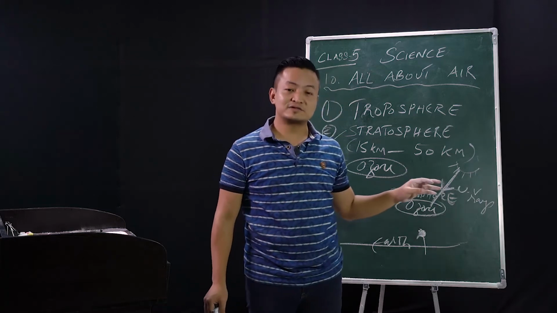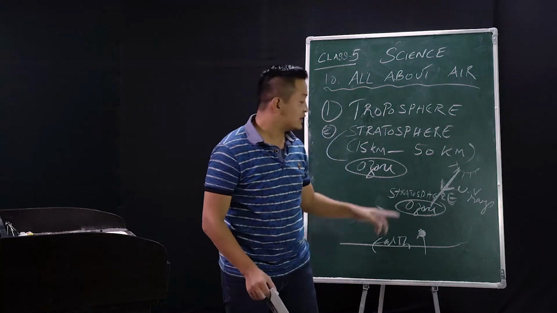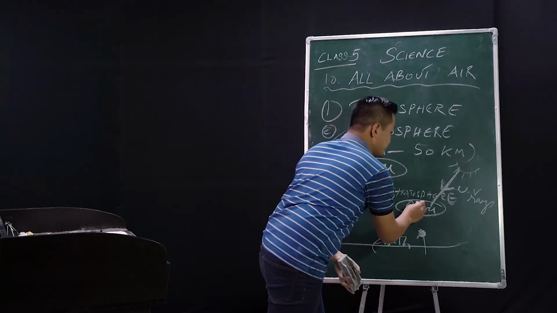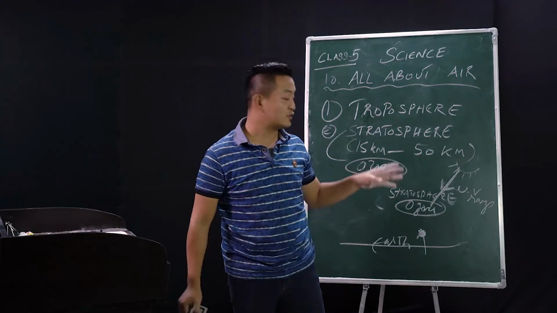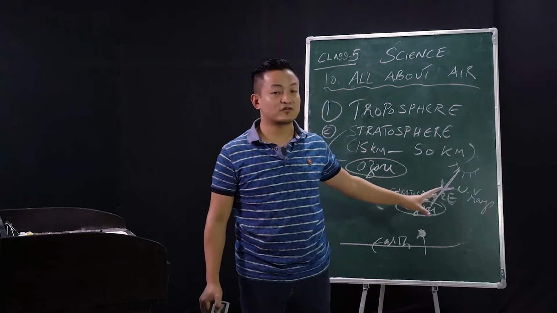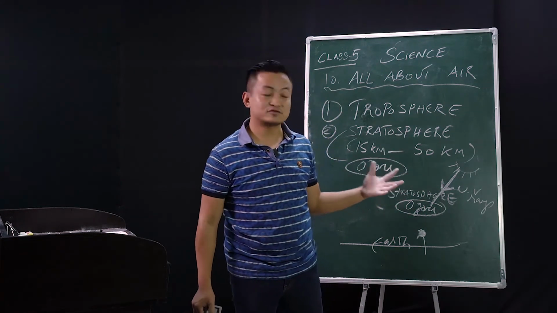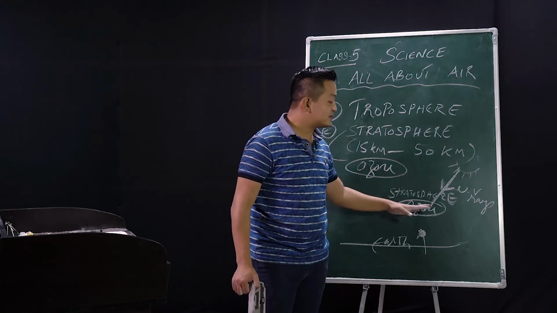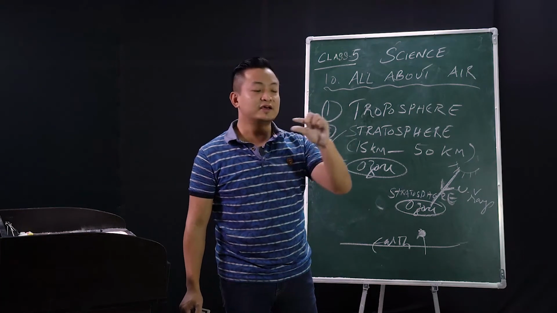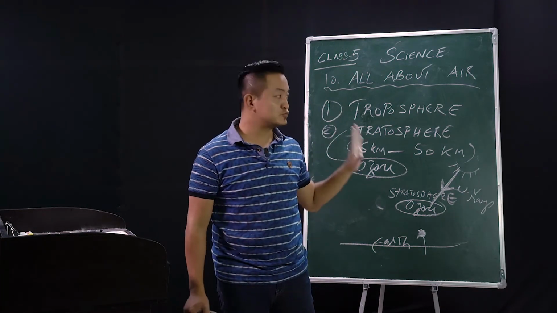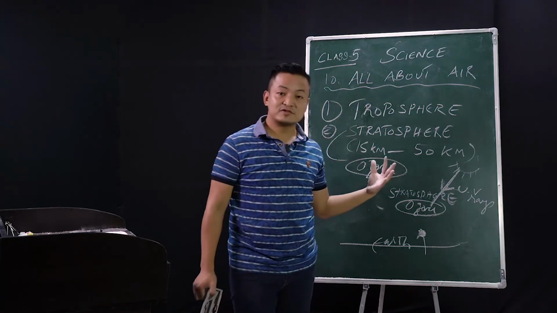But the sad news, according to research, is that scientists have found holes in this ozone. Holes have developed in the ozone layer. That means it's very dangerous for us now. Not only holes, but this ozone layer is becoming very, very thin. If it's becoming thin, then it won't be able to protect us, right? So we have to take care of this ozone.